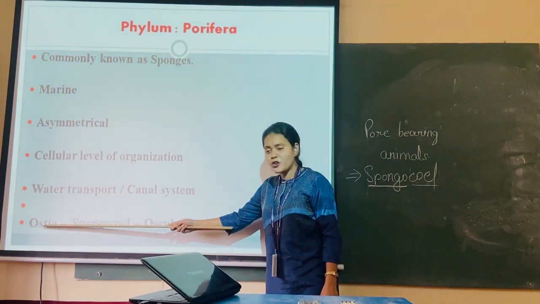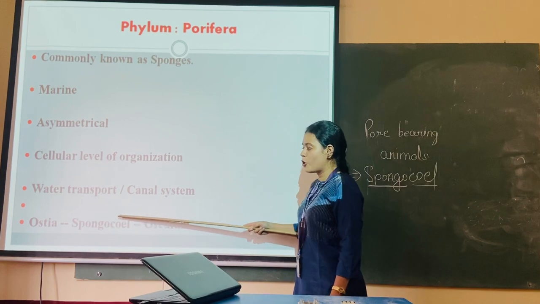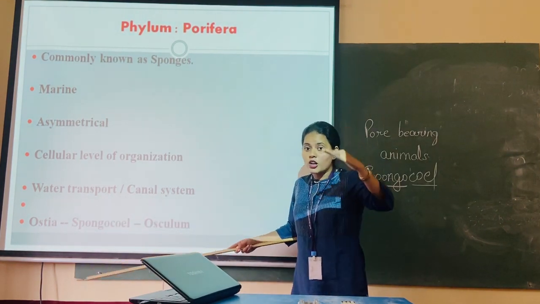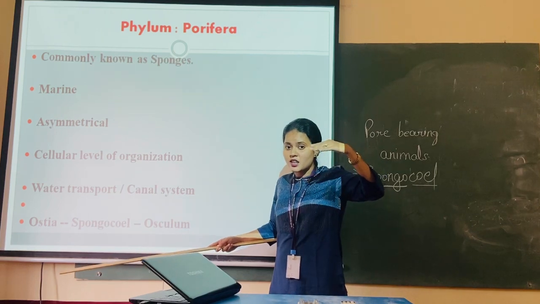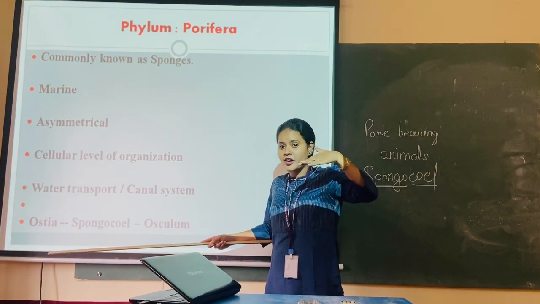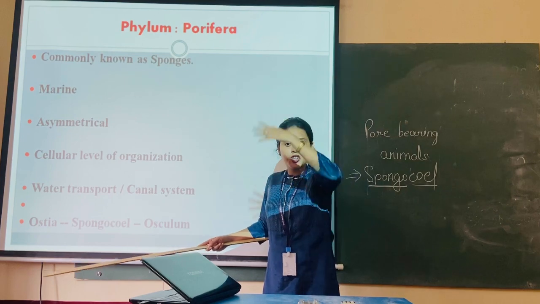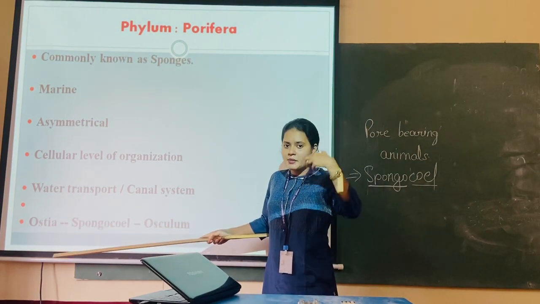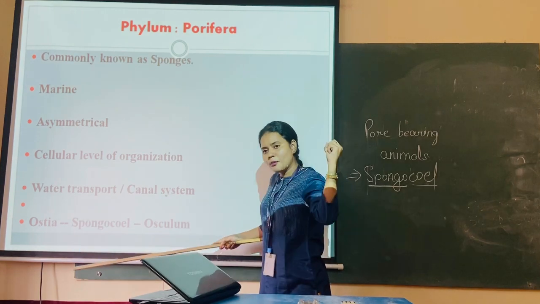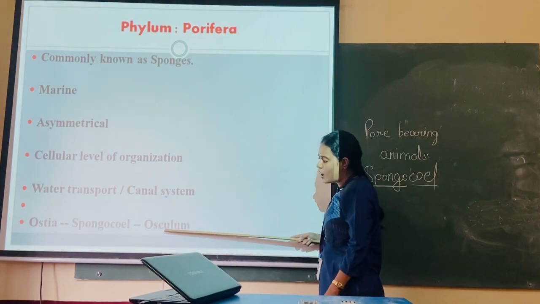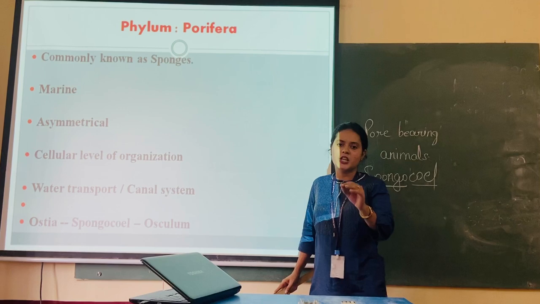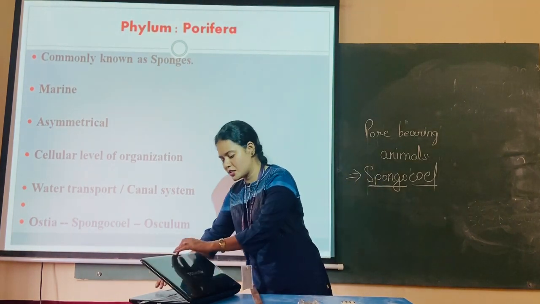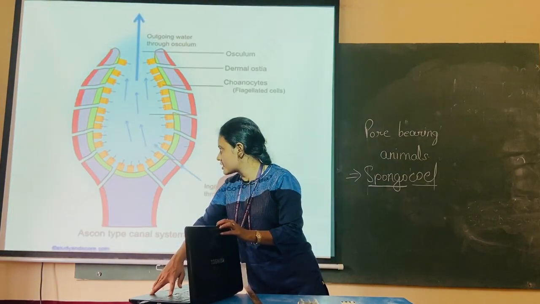Water has entered from ostia, has gone to the spongocoel. The spongocoel is lined by choanocytes or collar cells, which have flagella-like structures that move back and forth. So water will be going to each cell of the body. Whatever is required, cells will be taking. Whatever is not required from the water will be going out from the body via osculum. So this is nothing but the water transport or canal system in this particular organism.